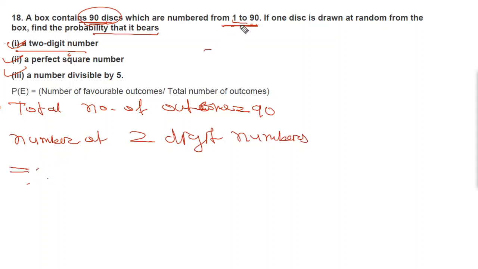It is 90 minus the 1-digit numbers, which are 9 in number. So that will be 90 minus 9, which will be equal to 81. So 81 2-digit numbers are there.